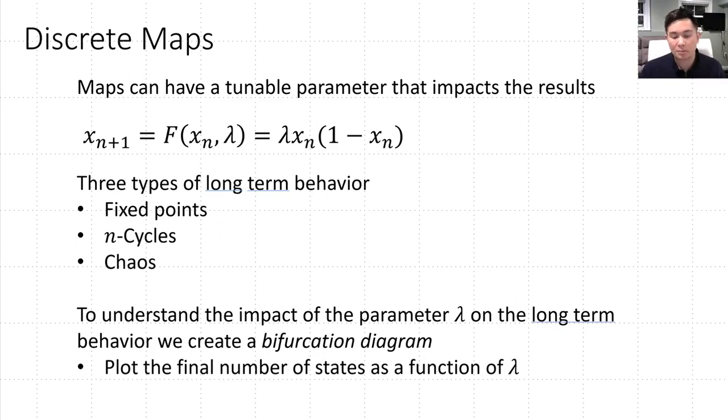And so to understand the impact of the parameter lambda on the long-term behavior, we create what's called a bifurcation diagram. And so the bifurcation diagram is just simply a plot that presents the final states as a function of lambda. So we can plot many states or just a few states depending on the type of behavior. And we'll take a look at this in a minute.